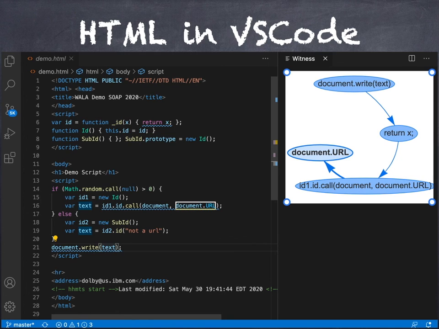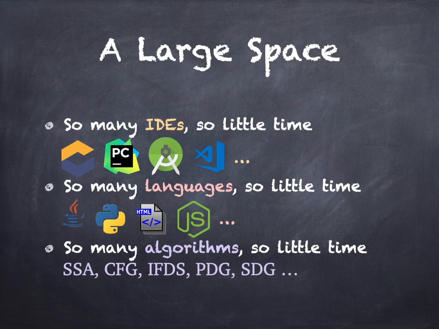Now notice that what I've been doing there is using the same taint analysis on different languages. The display, the graph, is similar, but on the other hand, it's integrated differently into each of multiple IDEs. This is what we mean: we need deep integration, but we need deep integration across a range of IDEs. So this is kind of a large space. We have lots of IDEs.